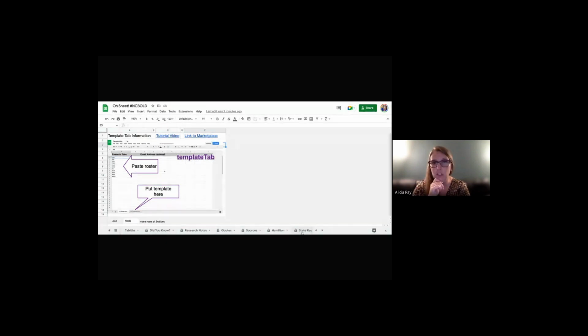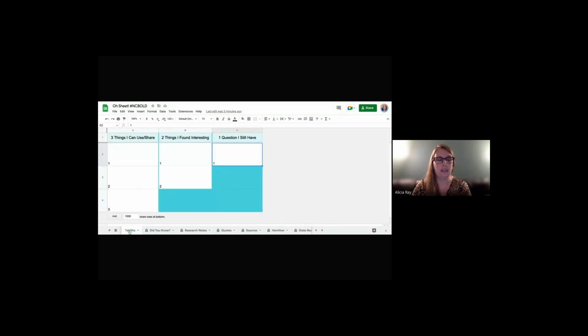So I love Template Tab, and that's something that I highly recommend with any of this information. Anytime that you want to use Google Sheets and use it in a way where all of your students are in one place, but that idea of giving editing access to the entire thing makes you panic a little bit, I would absolutely use Template Tab and then go in and protect the sheet so that other students can't mess with that particular child or children's work. So the last thing we're going to do to wrap up, I'd like you to go back to your 3, 2, 1, and whichever thing it is you've not filled in, go ahead and fill that in.